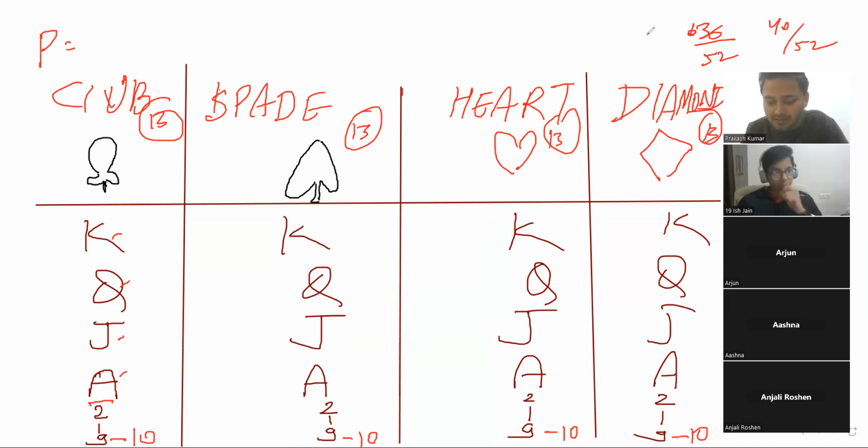More answers? 5 by 7. Sir, can you repeat the question? Question is, if I select a card randomly from the pack of 52 cards, what is the probability of getting a number card? Number written card.